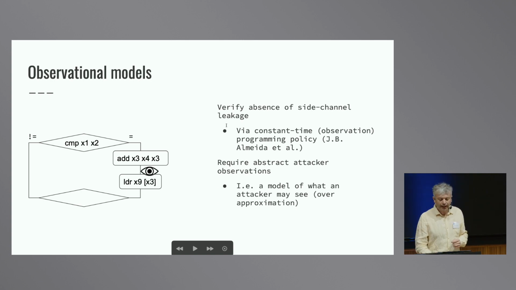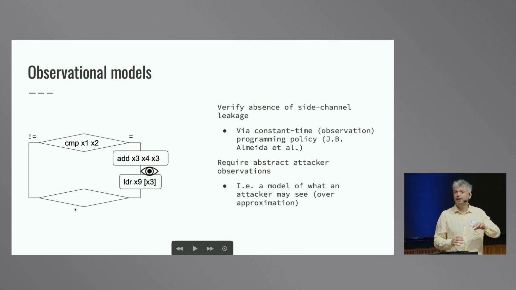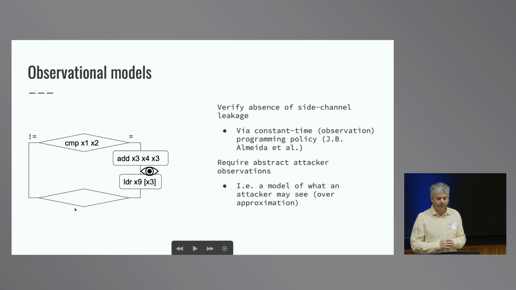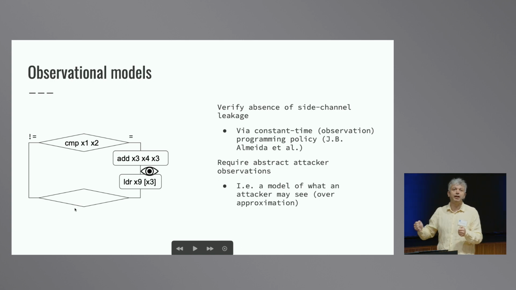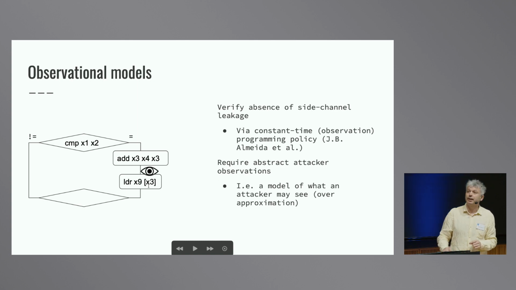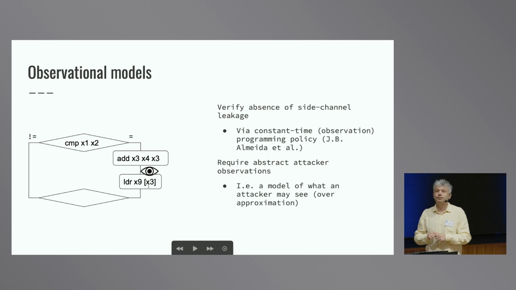For instance, if you are after leakage due to the data cache, which is the case that I discussed before, since accessing the memory in different locations may affect different lines of the cache and different content of the memory being loaded into the cache, an observational model may say that this program that performs a comparison here and executes this branch in one case and the other branch in the other case, may leak at this point the content of the register X3, because at this point the program is reading from the location X3. And this location will affect different lines of the cache.